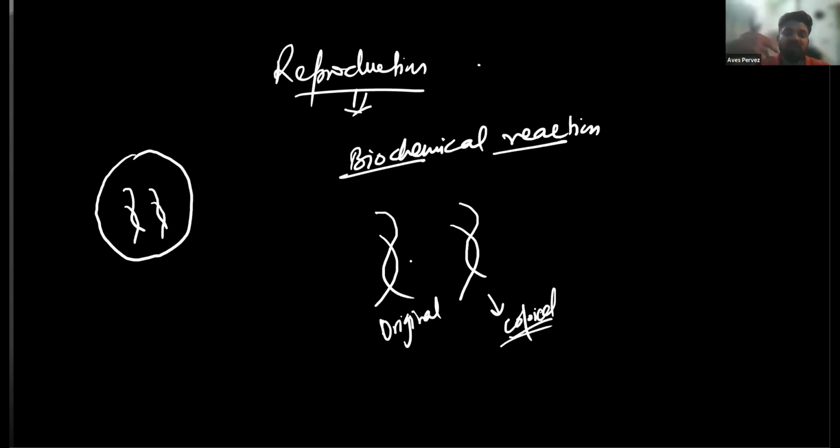So this variation, this change in DNA, results in variation in the living organism, because DNA is responsible for the appearance and for the proper functioning of the cell. Whatever function a cell is going to perform is stored in DNA. If there is a variation in DNA, then there should be a variation in the functioning of the cell. And this variation gives a survival advantage.